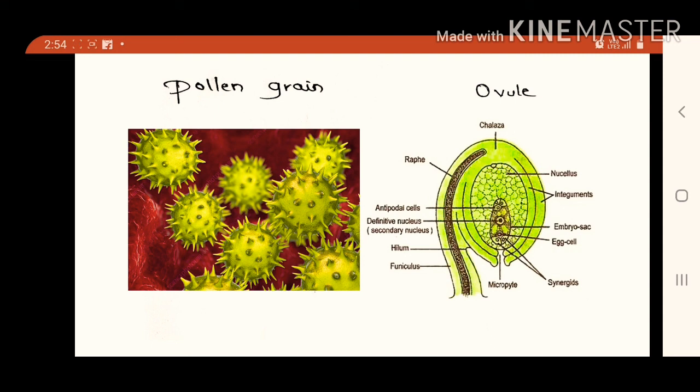These pollen grains are produced from the anther, and they get transferred onto the stigma. After that, a pollen tube is produced, and through that pollen tube the male nucleus reaches the egg for the process of fertilization.